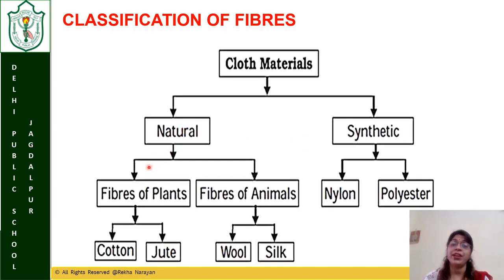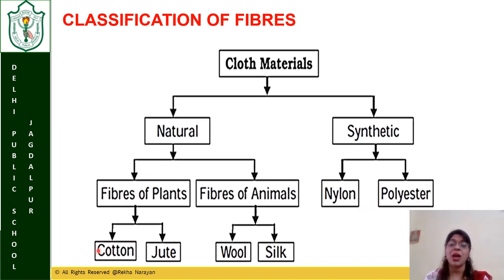Next we divide the natural. Some we get from plants, some we get from animals. From plants, basically, we have cotton, jute, and some more examples like flax. Flax is also a plant fiber, and from animals we will put wool and silk. Children, we will not add leather in this because leather is not a fiber. Leather is just the skin of the animal. Under synthetic, we can include nylon, polyester, and we can include rayon also.